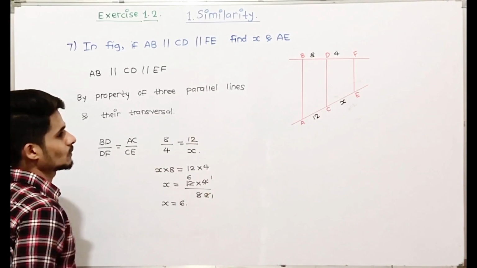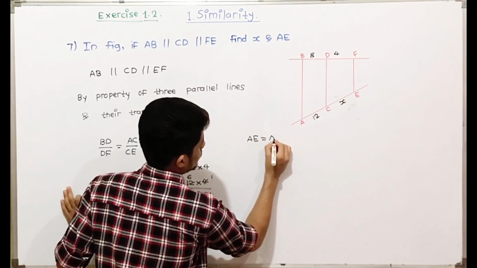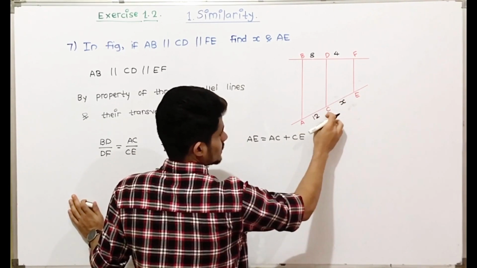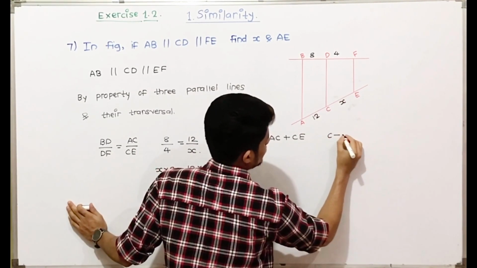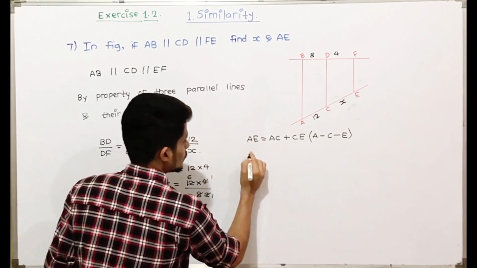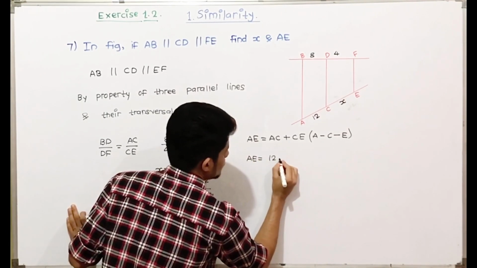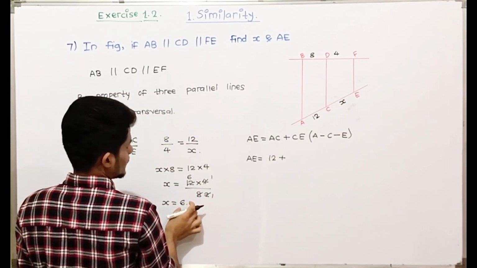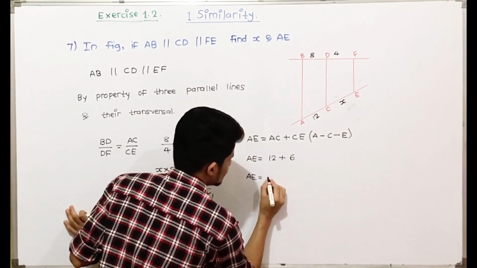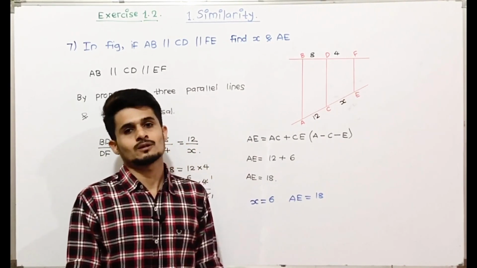Now we'll find the value of AE. So AE is equal to AC plus CE, because C is in the middle. We have the value of AC as 12 and the value of CE as 6. So AE is equal to 12 plus 6, which is 18. So X is equal to 6 and AE is equal to 18.